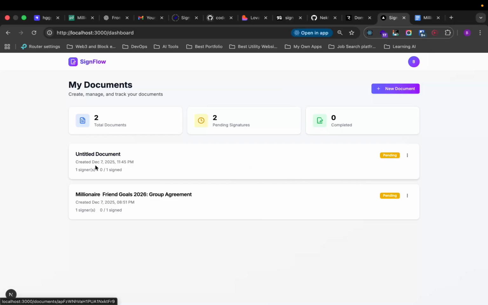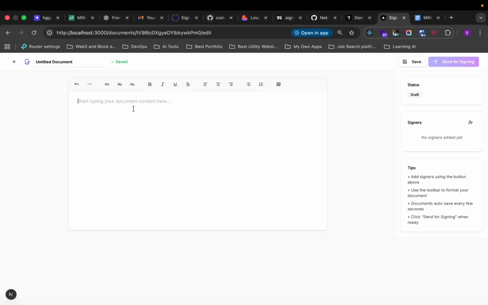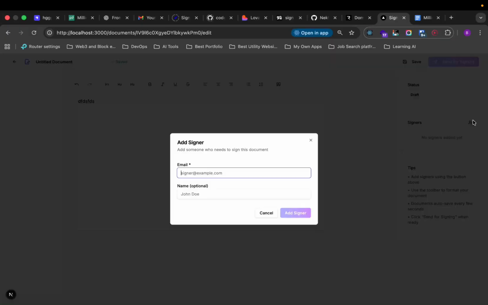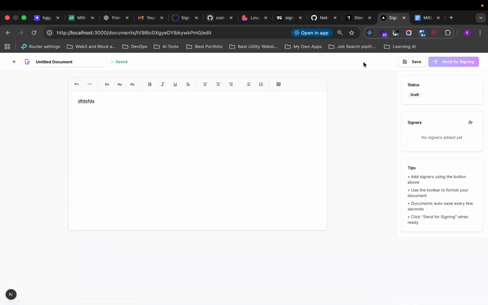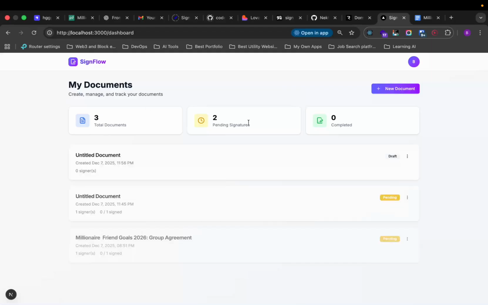Okay, so basically, I think before publishing that, we have to add all of our recipients, more than one person to sign it. Let me give you a heads up on what exactly I mean. For example, typing something, and then we add signers, like we're adding one signer, for example example@gmail.com, and then it's going to be added, right? And then we can add another one, another one, and then all of them. And then at the end, we can sign it. So that's how it is working.